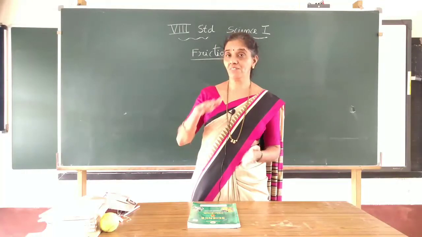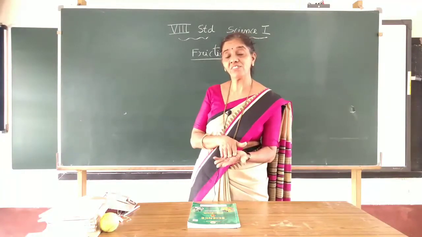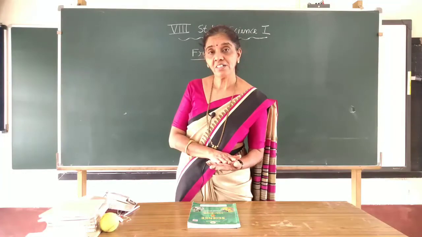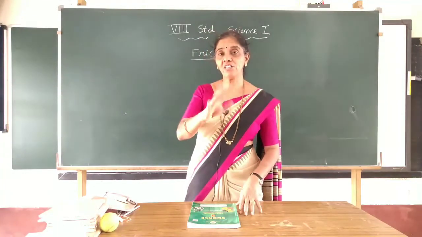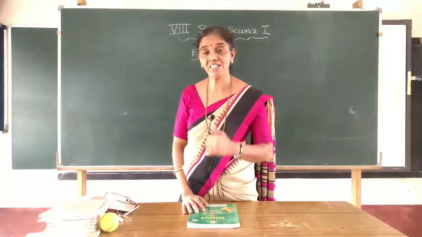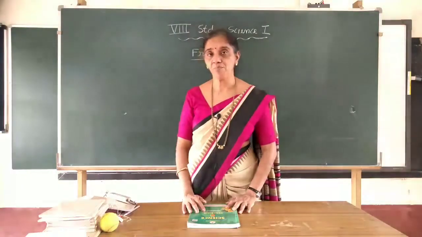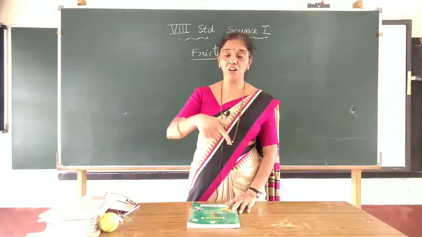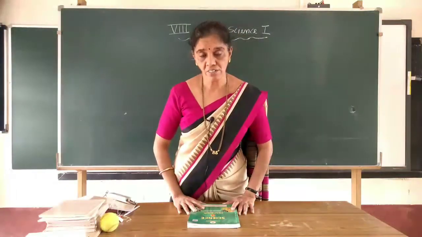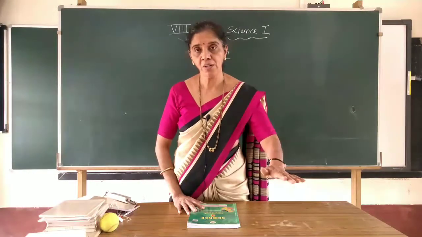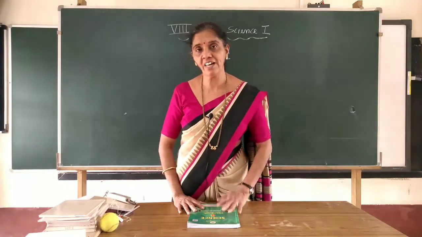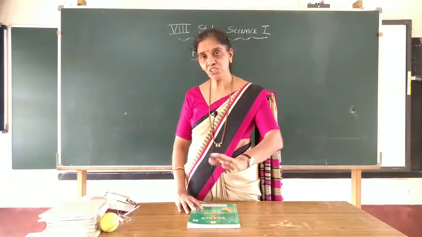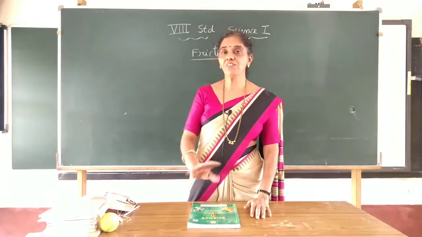Because when your leg comes in contact with this banana peel, the friction value changes and it results in slipping of your leg. Same way, when you walk in your house on the marble floor, if it is wet, it makes the value of the friction change.